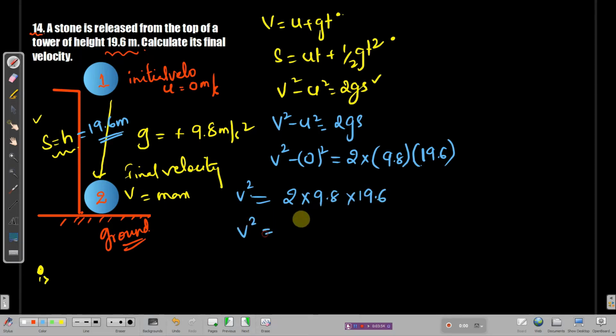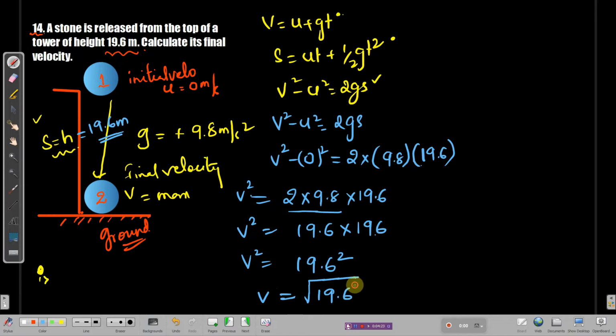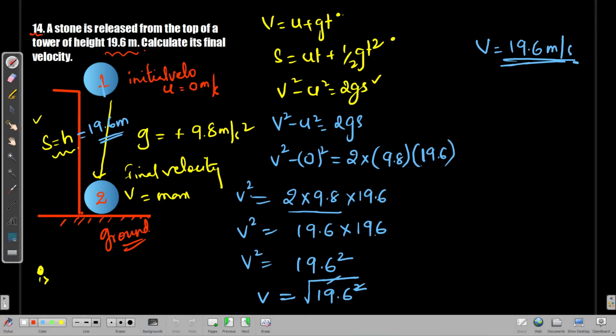Now that you need to find v square, I'm doing a very simple calculation over here. Multiply 2 into 9.8, you will get 19.6, and you have 19.6 already waiting. So you can write 19.6 and 19.6 as 19.6 whole square, and when you send this square to this side, it will become a root. This root will get cancelled, and you are left with v is equal to 19.6 meter per second. This is the maximum velocity by which the ball falls down.